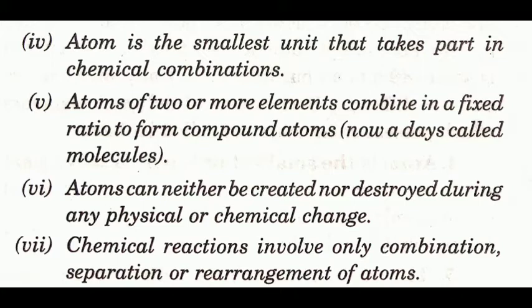And the sixth postulate is that atoms can neither be created nor destroyed during any physical or chemical change. And the seventh is that chemical reactions involve only combination, separation or rearrangement of atoms. What does this mean? That in chemical reactions, two elements can combine, this is called combination, or